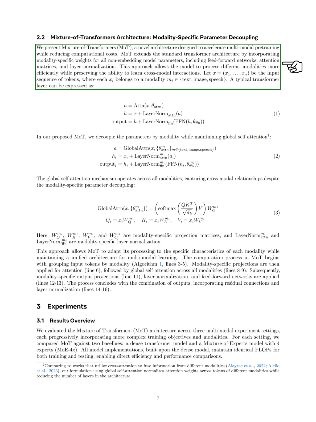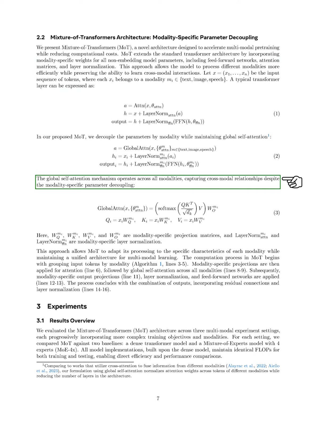Next, we introduce the mixture of transformers, MoT, architecture, which is designed to speed up multimodal pre-training while lowering computational costs. MoT builds on the standard transformer architecture by adding modality-specific weights for all non-embedding parameters, such as feed-forward networks and attention matrices. This allows us to process different modalities more effectively while still learning how they interact with each other. In our MoT model, we separate the parameters by modality but keep a global self-attention mechanism that works across all modalities, capturing their relationships.